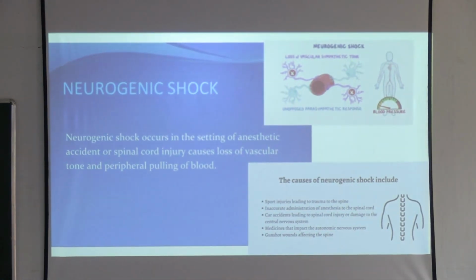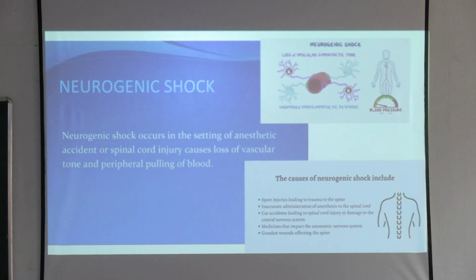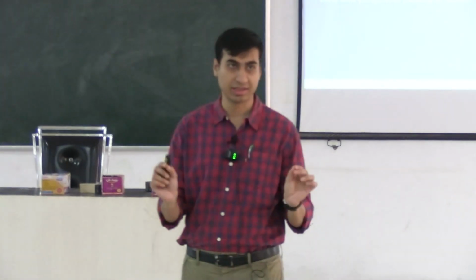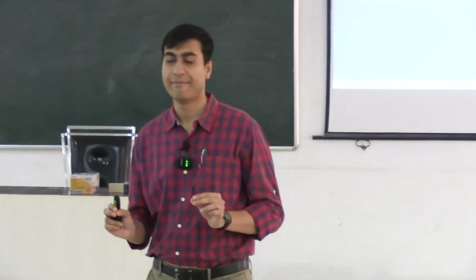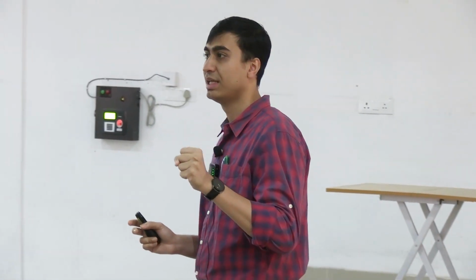Neurogenic shock occurs in a setting of an accident or a spinal cord injury that causes loss of vascular tone and peripheral pooling of the blood. Sympathetic tone that I was talking of is very important because it increases your heart rate. It causes vasoconstriction of the peripheral blood vessels, which is very important to maintain the blood supply to the important organs. So if that is gone, you are in trouble.